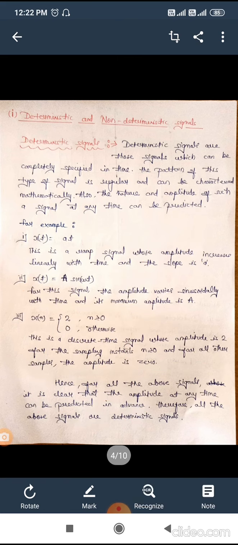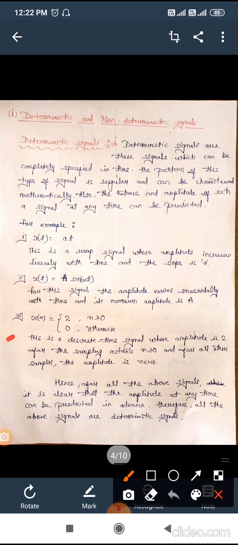Now the third example is x of n. Third example is x of n equals 2 for n greater than or equal to 0, otherwise 0. That means it will have an output of value 2 for the time value. What is n? n is nothing but time in case of a discrete time signal. So n must be greater than or equal to 0, then only the output will be 2.